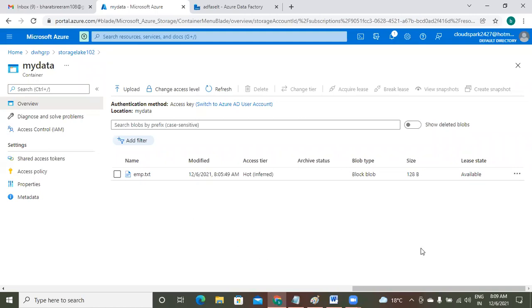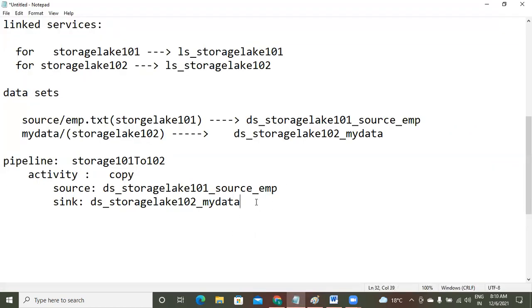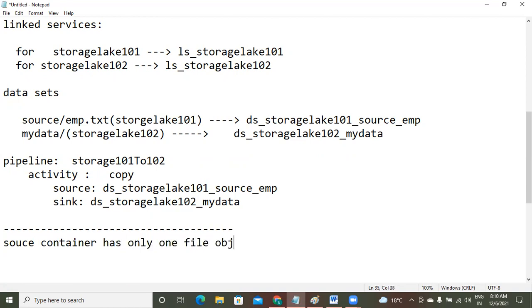Okay. All of you understood this? So how to migrate? It's not migration, it's simply a copy. But one thing, here I want to discuss a few more things in addition to this. In the previous example, your source container has only one file object. That's why in the source you selected that file, and in the target you did not give any file.